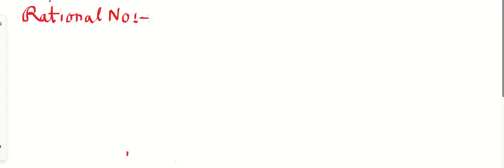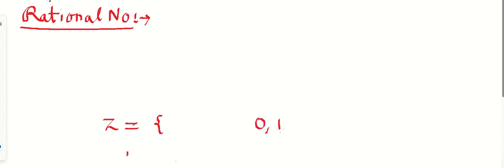Before that, I'll be discussing the definition of the rational number. So always remember that right now we have discussed the integer. So what was integer? Integer was all the values including 0, all the positive numbers, and before that the negative numbers, which means -1, -2, and so on. Correct, everyone? So this one is called integer. Why am I repeating this one? Because there is a use of integers in rational numbers.